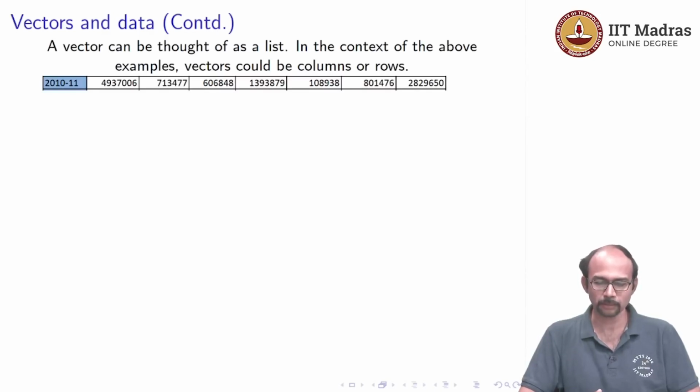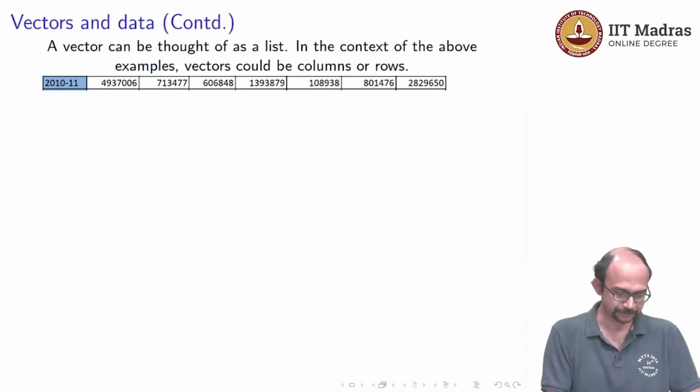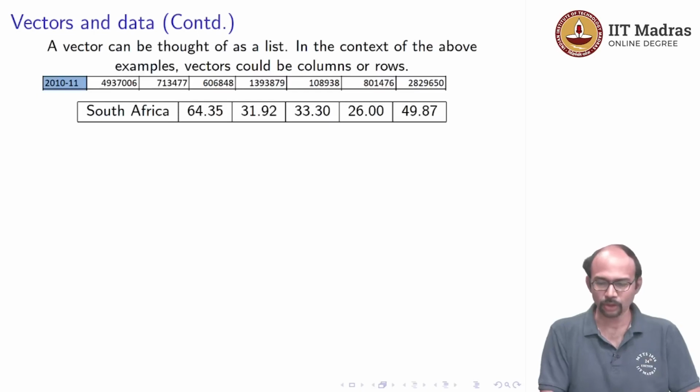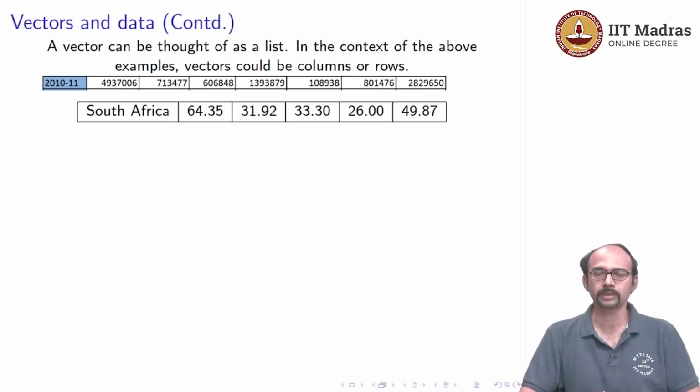Okay, so, here is an example from the GDP table. This is the row corresponding to 2010-11. So, the total GDP and then the sector wise GDPs, these are all in crores by the way. Or here is an example from the cricket table. This is the batting averages of the players that we saw, Kohli, Dhoni, Rohit Sharma, etc., with respect to South Africa.